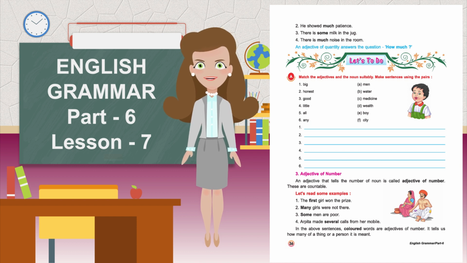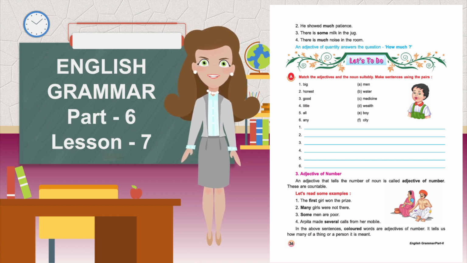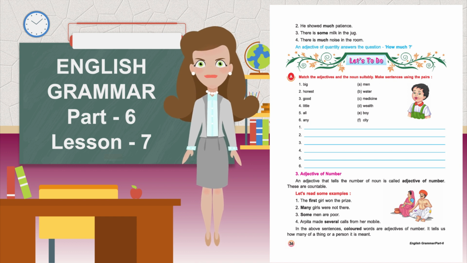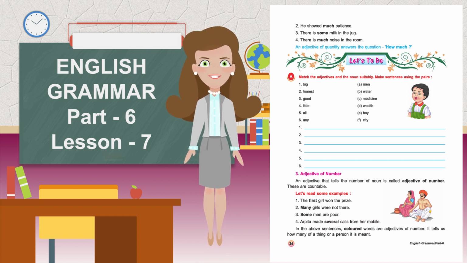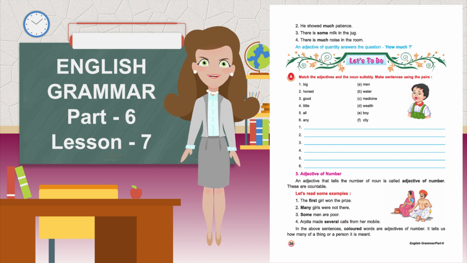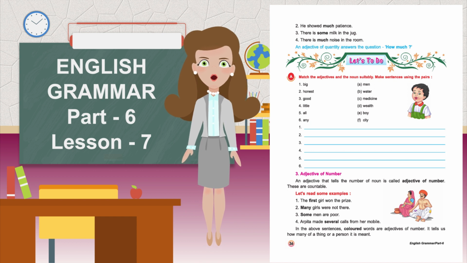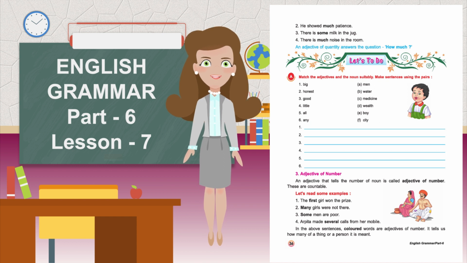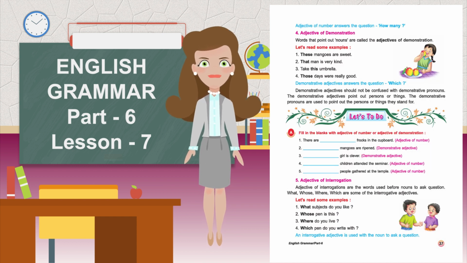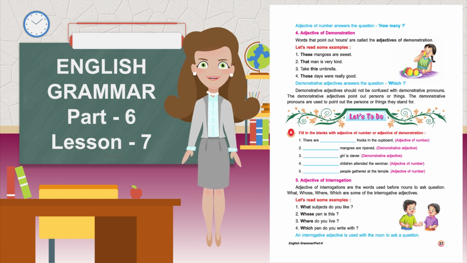Third, adjective of number. An adjective that tells the number of a noun is called adjective of number. These are countable. Let's read some examples. The first girl won the prize. Many girls were not there. Some men are poor. Arpita made several calls from her mobile. In the above sentences, the colored words are adjectives of number. They tell us how many of a thing or a person. An adjective of number answers the question how many.